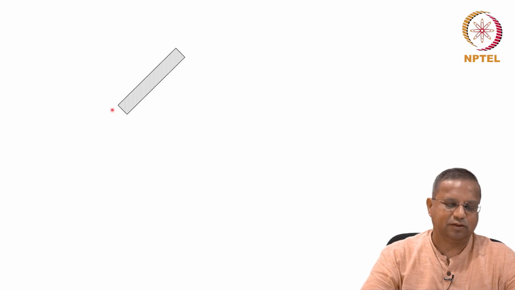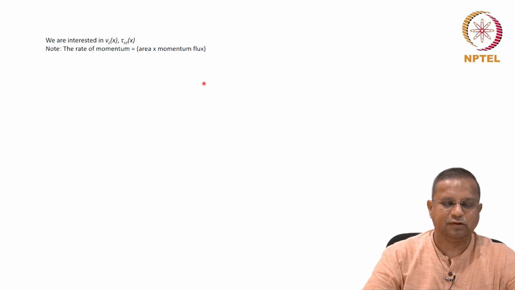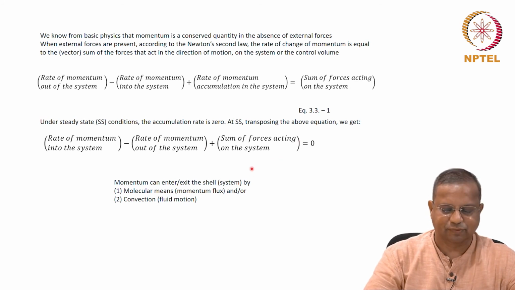Now, we need the forces, right. We have the input and output terms in the momentum balance, the rate of momentum into the system and the rate of momentum out of the system. We have this third term here, the sum of forces. We have accounted for this and this, and we need to account for this in the momentum balance. We are just filling in the terms here, then we are done.